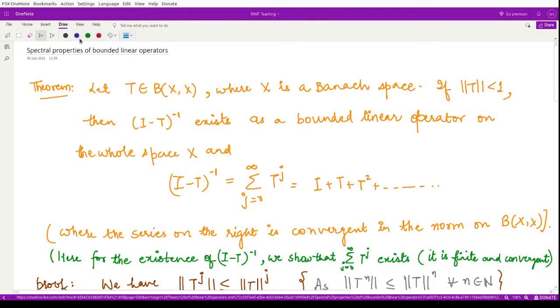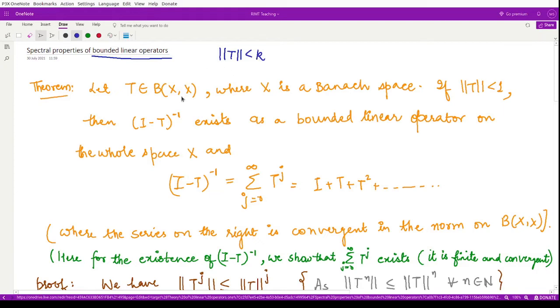In this video we shall see some more properties of bounded linear operators. So first of all you should know what a bounded linear operator is: a linear operator whose bound is a finite number. So we may say the bound of some operator T is less than some finite number.